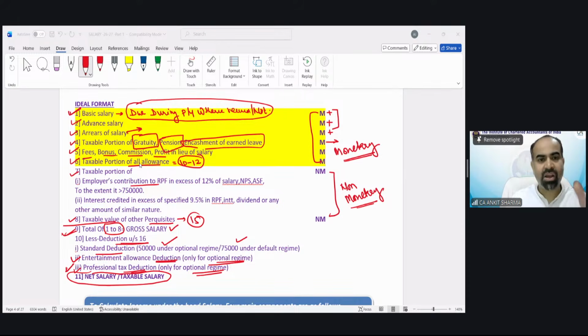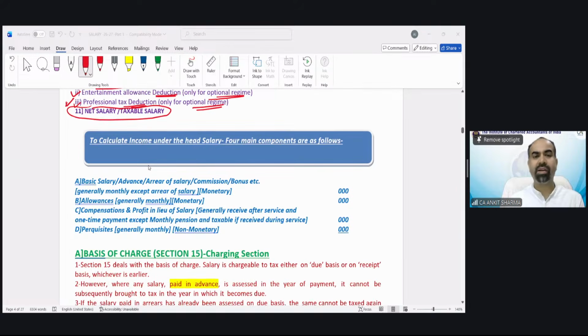So let's discuss now the taxable portion of gratuity, fees, bonus, commission that we cannot explain over here because that is separate provisions. One by one, we will discuss it later. Now, to calculate income under the head salary, four main components are as follows.